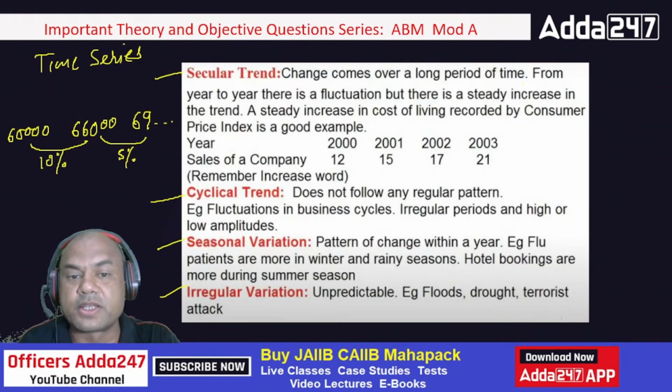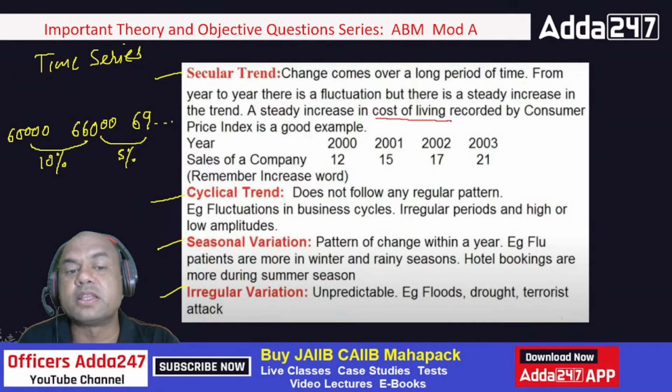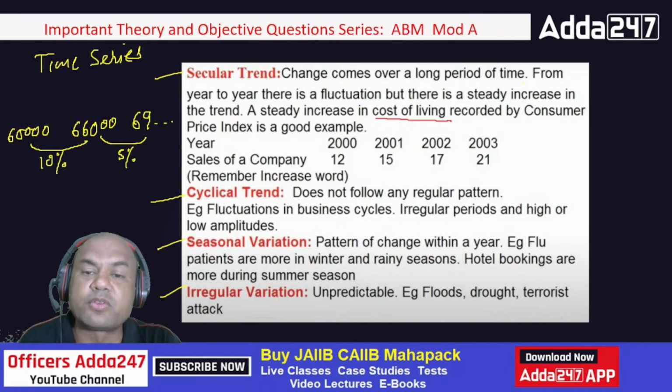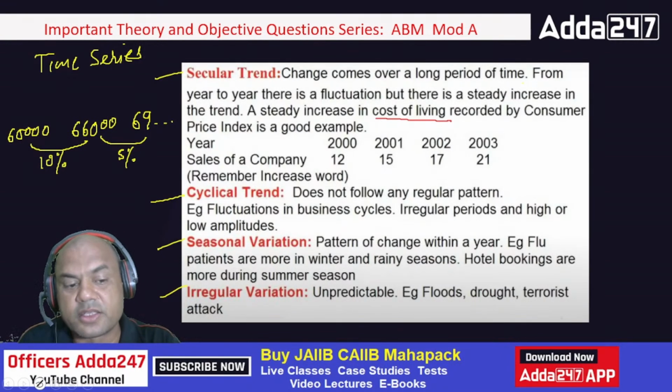If we come back to our definition, see this. From year to year, there is a fluctuation, but there is a steady increase in the trend. A steady increase in the cost of living recorded by the CPI is a good example. Now, this is just an example given. CPI means what? Consumer price index. Just answer me now.